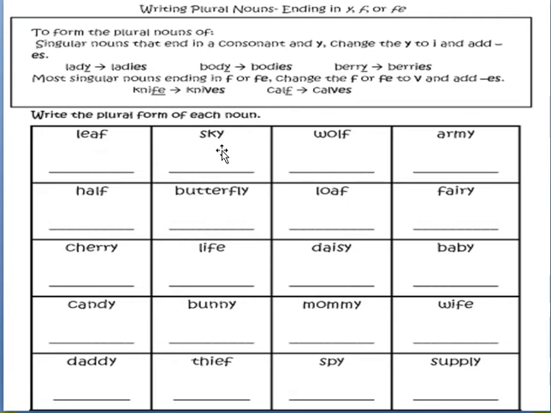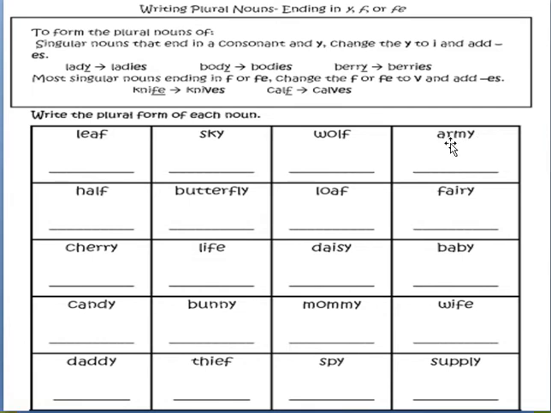Leaf, sky, wolf, army. Leaf will change into leaves. We will drop F and add the letters VES here. Okay? Then sky will change into skies. Y will change into IES. Wolf will change into wolves. VES, right?